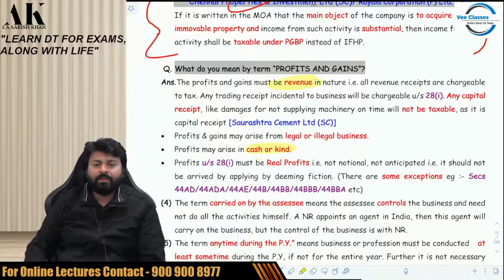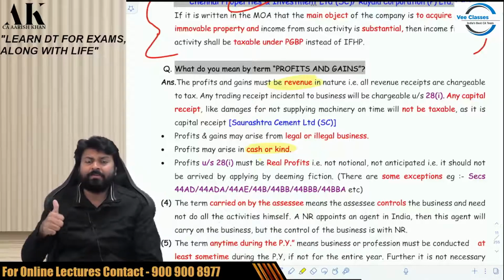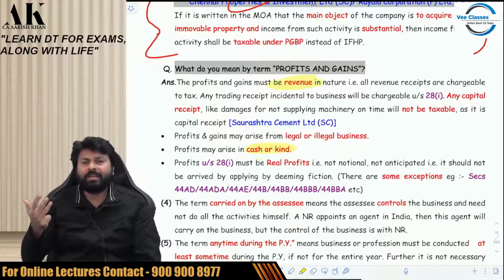Okay. So this is what the characteristics of profits and gains is all about. It must be revenue, not capital. It must be real. Legal or illegal, cash or kind.